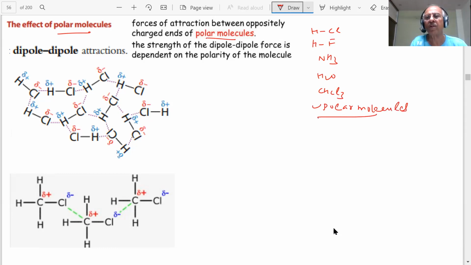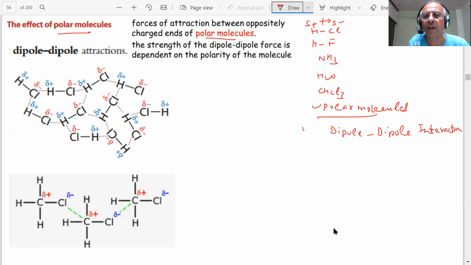Yes or no? So in this, what happens? There is a partial negative charge, there is a partial positive charge. They have a dipole moment. These molecules have a dipole moment. So in these molecules, you have dipole interactions.